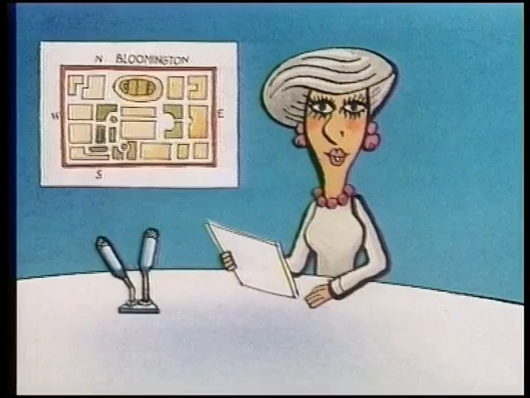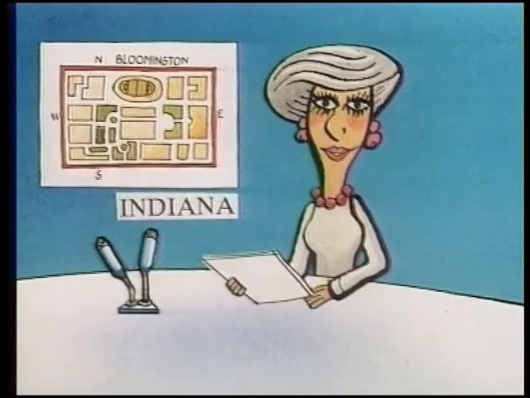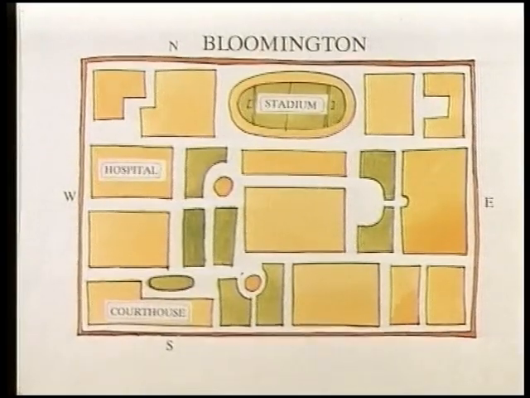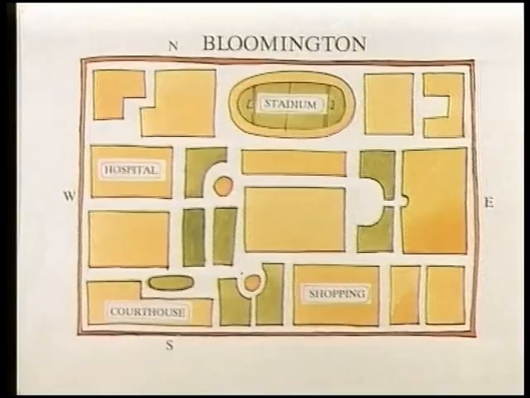Here is a map of Bloomington, Indiana. In the north, you can see the stadium. The courthouse and the hospital are in the west. The shopping mall is in the south.